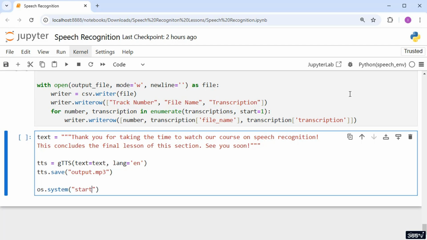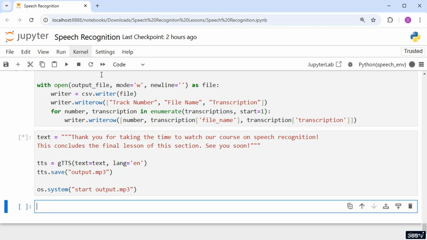By running the command start output.mp3, the system will automatically open the default media player and play the output MP3 file, allowing us to hear the spoken version of the text. As the final step of this lesson, let's execute and hear the audio file we've just created.